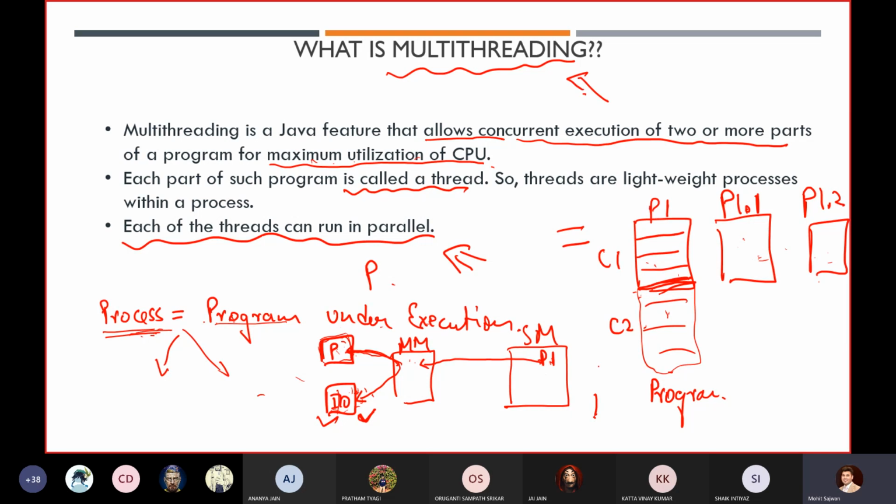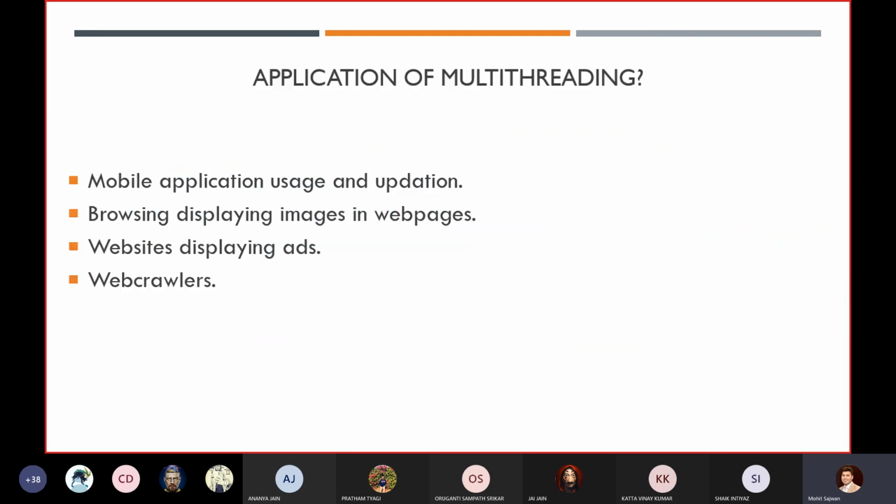So till now, what you have learned so far is related to the concept of multi-threading. What is multi-threading? I am not saying that you have in-depth knowledge about this term, but now you have an idea that multi-threading is somehow related to the concurrent execution of two or more parts of a program. Okay, so we want parallel programming. That is why we are using multi-threading, and our Java programming language supports the concept of multi-threading. So till now you have an idea about this.